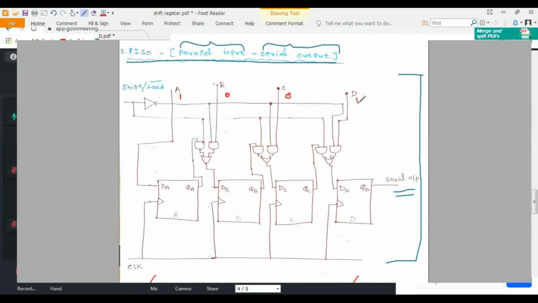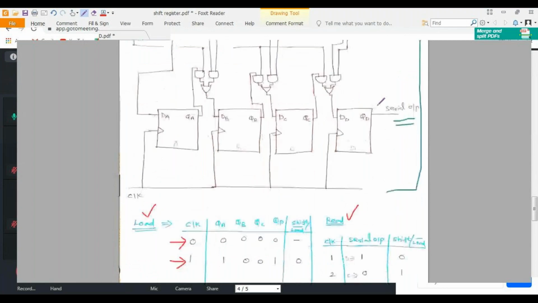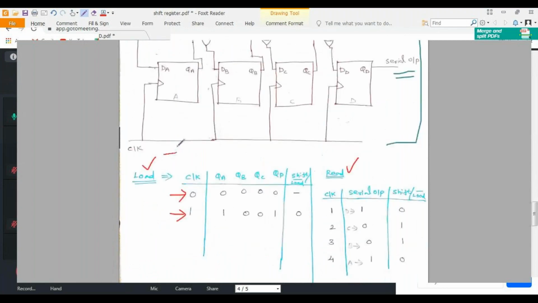If I apply my first clock pulse, at that instant all the inputs will be loaded because this is parallel input. For the parallel concept, one clock pulse is enough and the data will be loaded. That's why with my first clock pulse, all the data is loaded in my flip-flops.